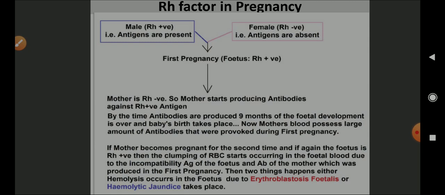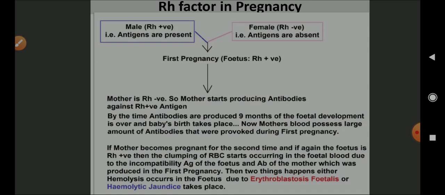So if the female is negative and the fetus developing inside her womb is positive, then the mother is going to develop antibodies. The antibody formation will take time. By the time 9 months are over and the baby is born, the first child has provoked the formation of antibodies in the mother's blood plasma.